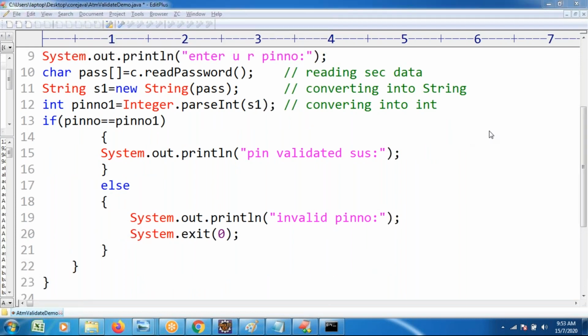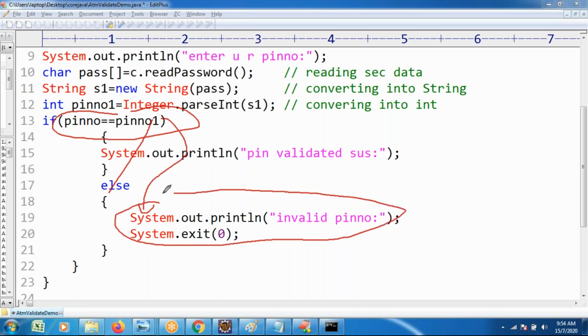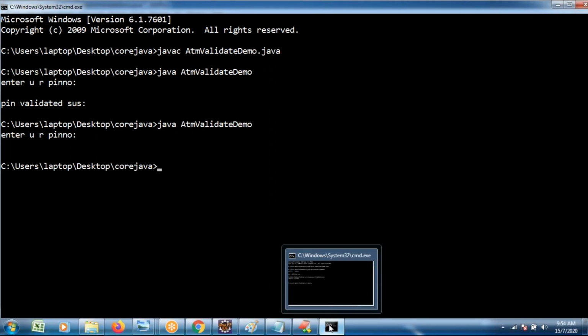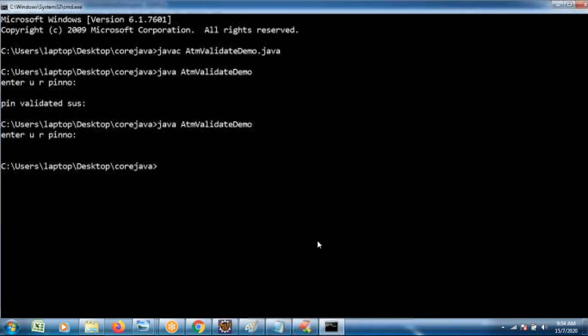The condition is evaluated first. So here you observe the condition is evaluated first. Here this part is done. If it is true, this part of the logic runs. If it is false, the cursor directly comes to the else block, and these statements are executed. Save the application once after modification. Recompile and re-execute.